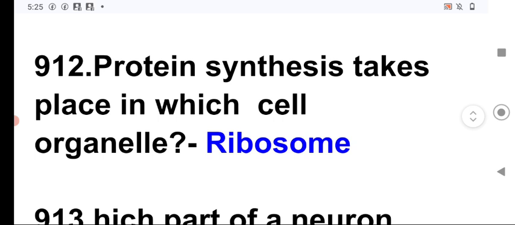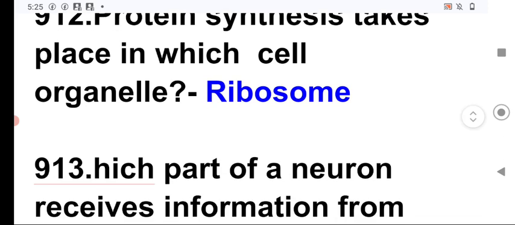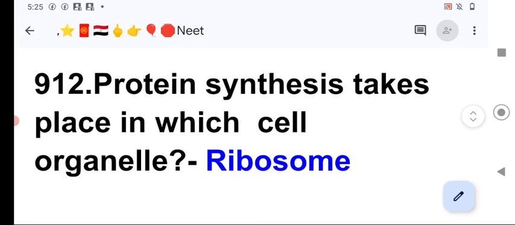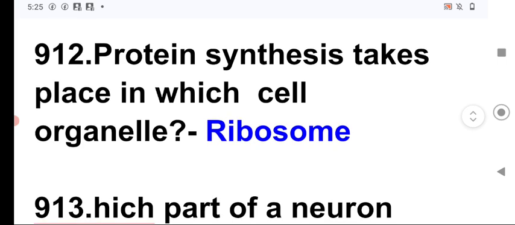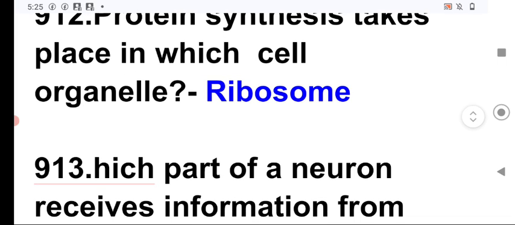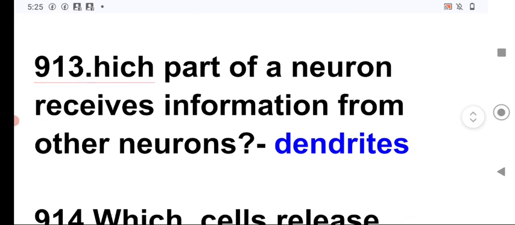Next question. Protein synthesis takes place in which cell organelle? It is ribosome, in which protein synthesis takes place. Ribosome, also known as a factory of the protein. And as we know that ribosomes join the amino acids to form the polypeptide chain or protein.